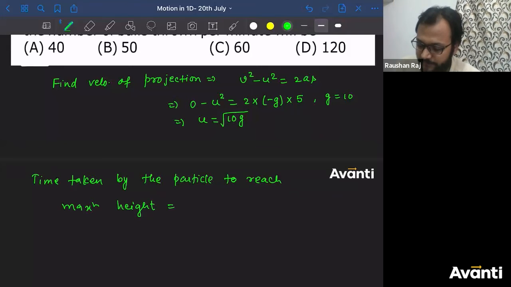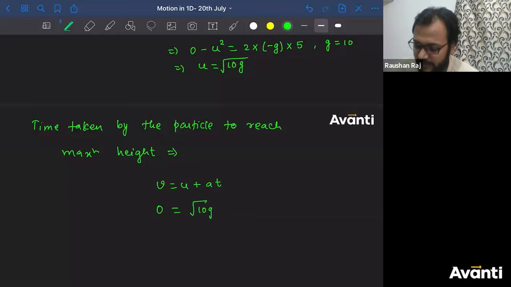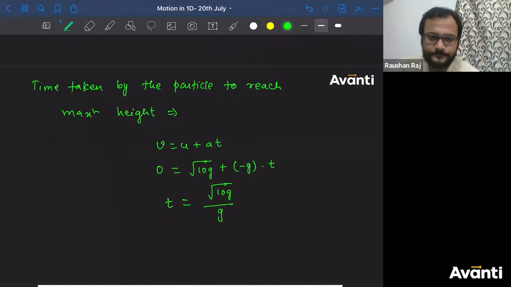Tell me, how will you find this? Time taken by the particle to reach maximum height. I can use the first equation of motion, the simpler one, that V is equal to U plus AT. What is the velocity at maximum height? 0. What is the value for this U here? The square root of 10G plus, what is the acceleration here? Minus G. What is the time? That is T. Let us find out what is the T here. Yes, we have already calculated U by G. So square root of 10G divided by G.